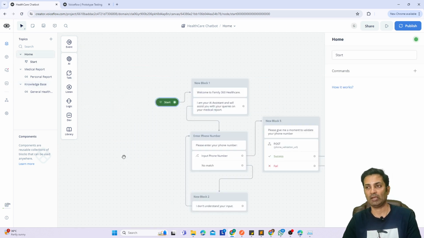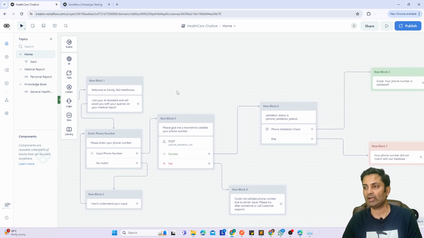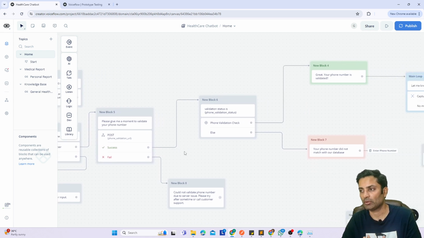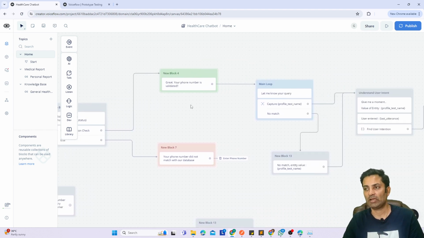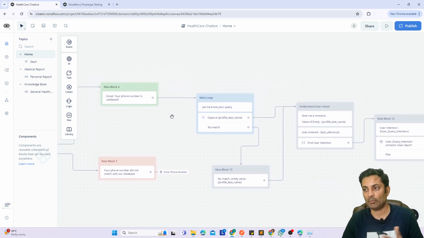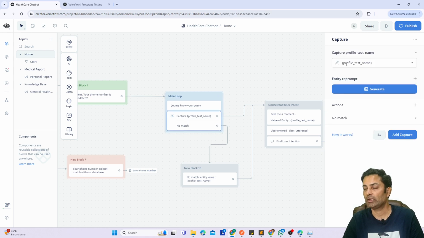Now let me come to the main loop, or the main flow. So the main flow is, after I have done all the validation, these are just simple blocks where I take a user input and emit something. It means say something, or show something. Then after that, once the phone number is validated, or if it does not match because it does not exist, either of the scenarios will happen. So once it is matched, I'll say, okay, let me know your query. So here I'm trying to capture user intent. Here I've created an intent, and I'll show you what that intent is here.